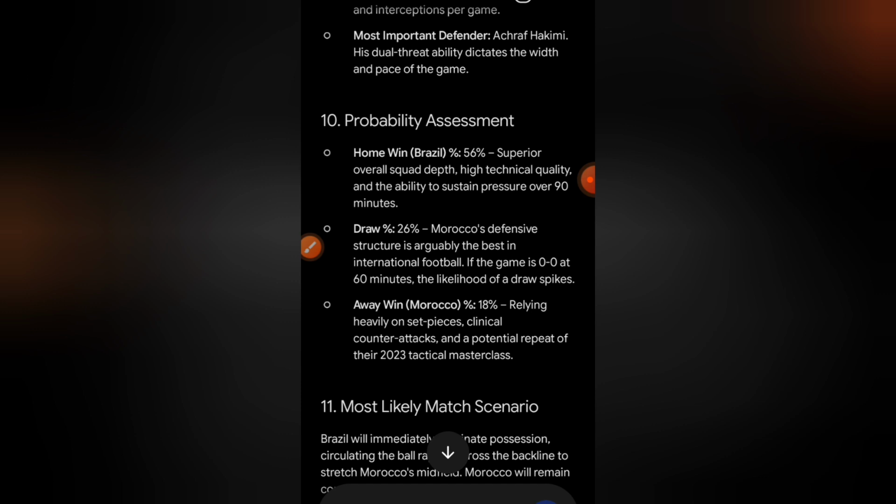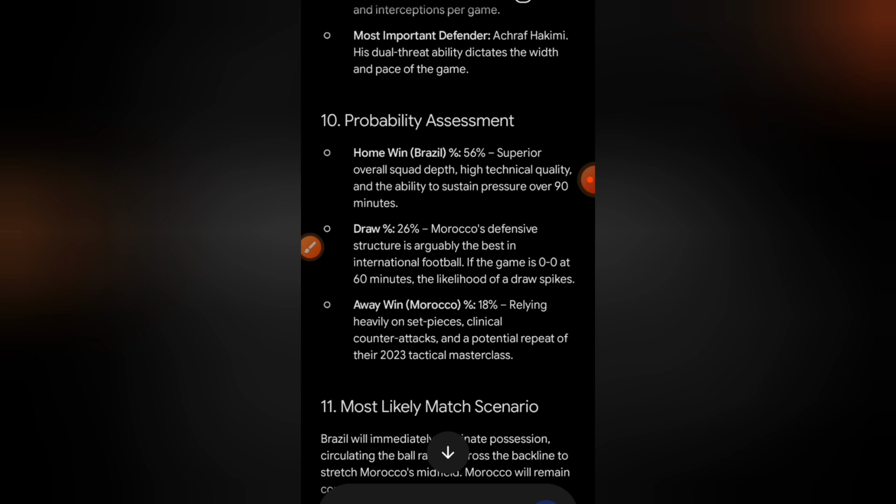26% that the match will end up in a draw, because Morocco's defensive structure is arguably the best in international football. If the game is 0-0 at 60 minutes, the likelihood of a draw spikes. So for those people that always check into the live match or watch the game around 60 minutes, this happens to be an insight for you.